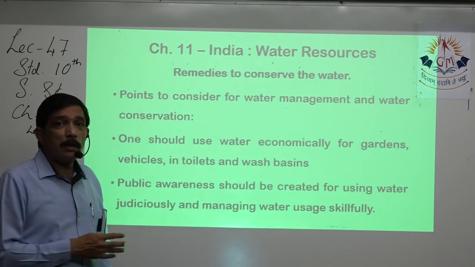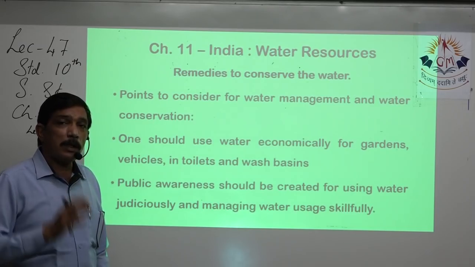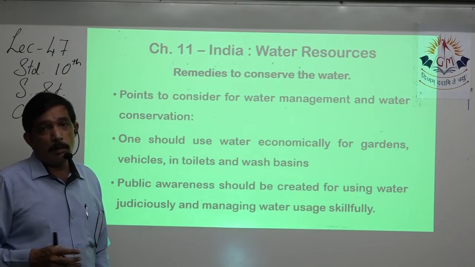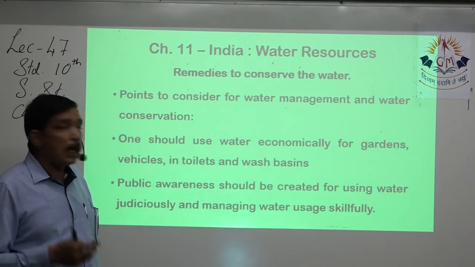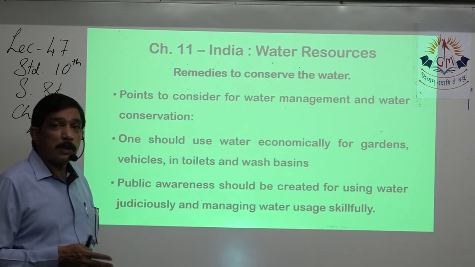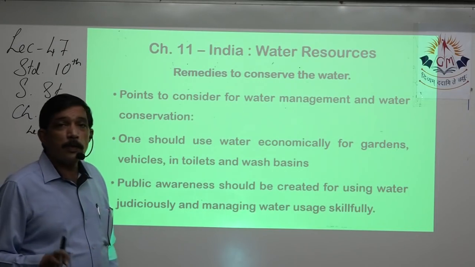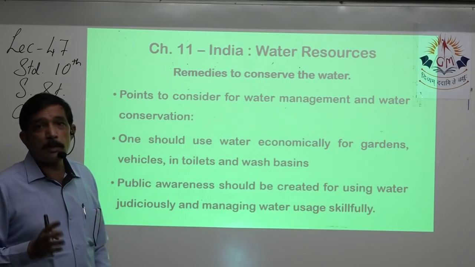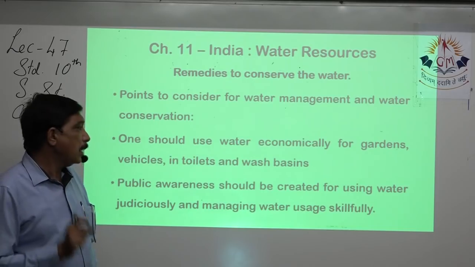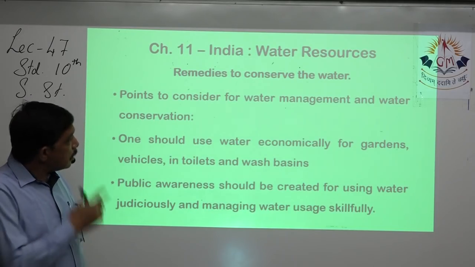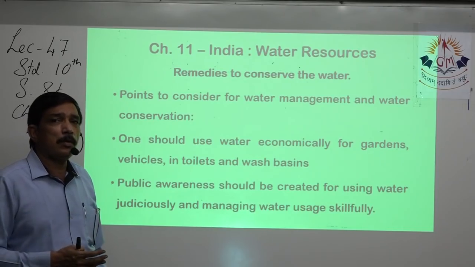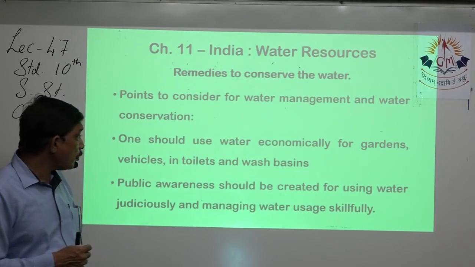For example, garden दिन में 3 बार पानी देते, so that the small lawn that is over there remains green. Yes, that is an unnecessary waste of water. Vehicles धोते हैं, yes, दिन में 4 बार vehicle धोते हैं, toilets में, wash basins में, we keep on wasting water. So if we use it economically, wisely, then we can save water. So this is a remedy to conserve water.